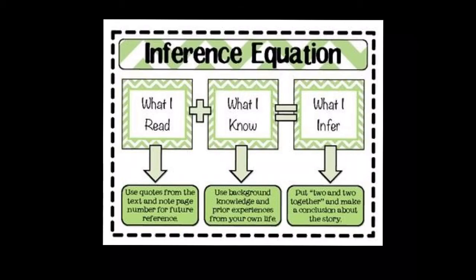Think of an inference like a math equation. We can use what we have read, quotes from the text, the events in the story, things that the characters have said or done, and things we know about them, plus what we know, our prior knowledge, things we've experienced in our life, and things that we have done or know about to make an inference. As we put all these things together, then we can infer things about the text.